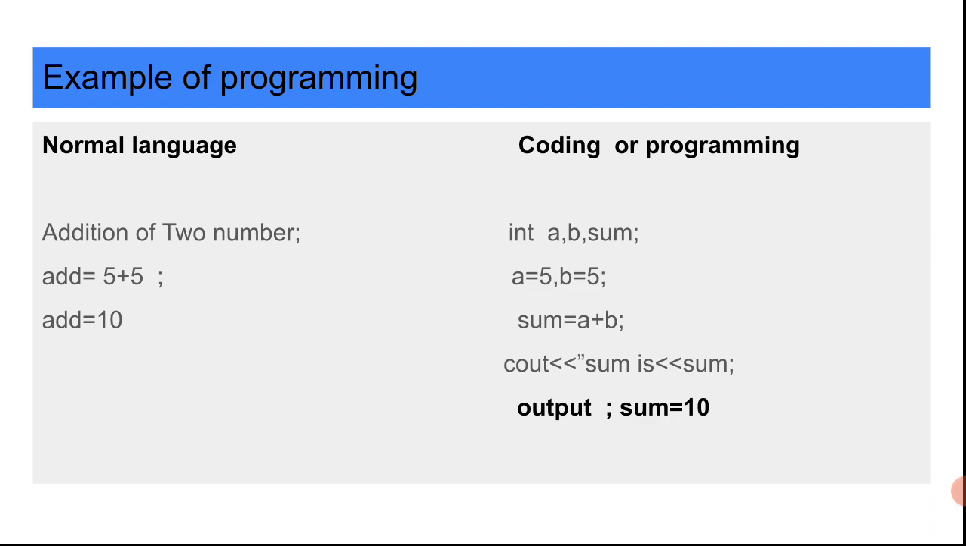So computers understand these things, and the computer does not understand normal language. So it is necessary to give our problem to the computer to execute for us and benefit from computer technology. That is why coding or programming is a very important part.